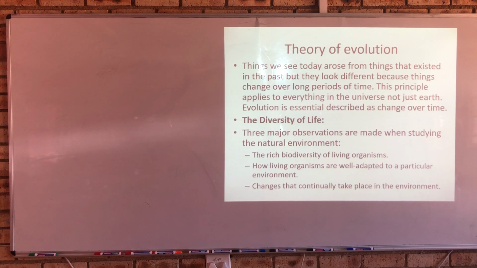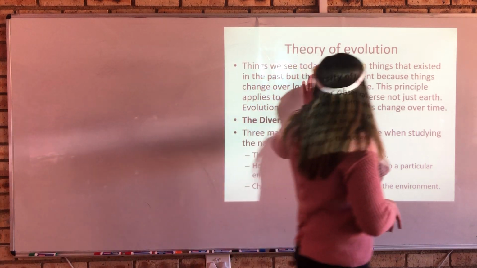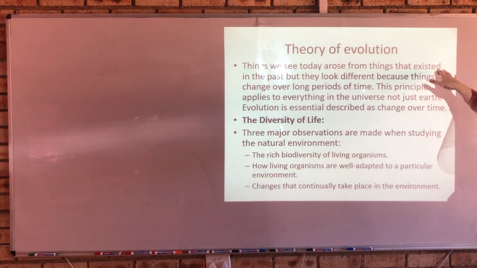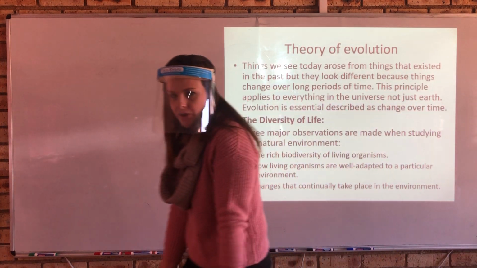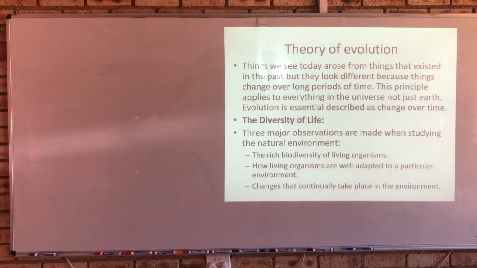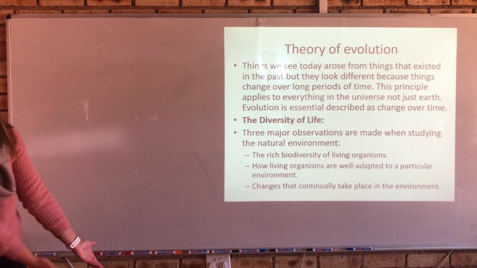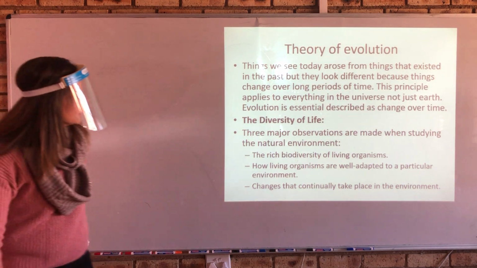Okay, so when we look at the theory of evolution, grade 12s, we know that things we see today arose from things that existed in the past. That's simple. Your grandparents or great-grandparents existed in the past, and then they had your grandparents, and then they produced parents, and then they produced you. Okay? So things that exist today arose from the past. We come from a history.